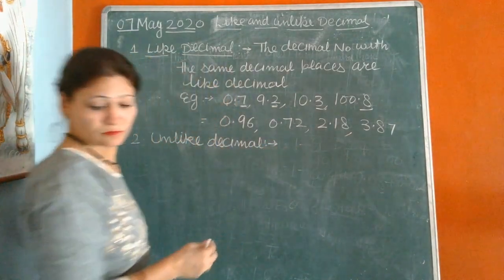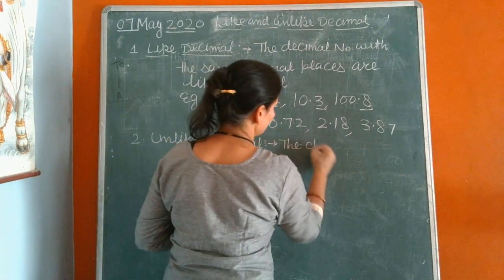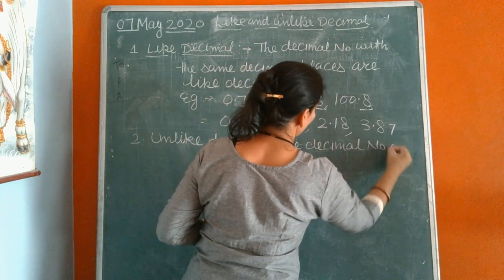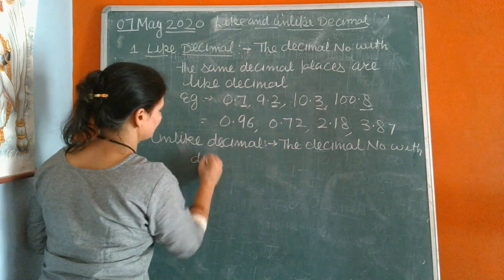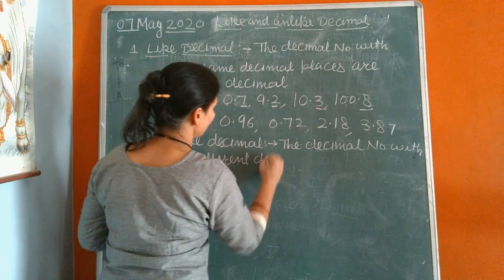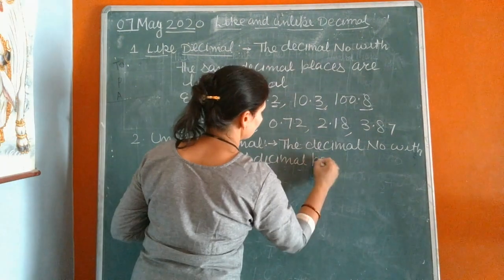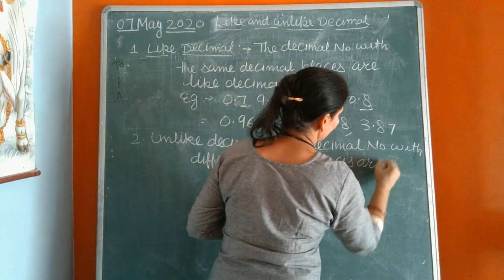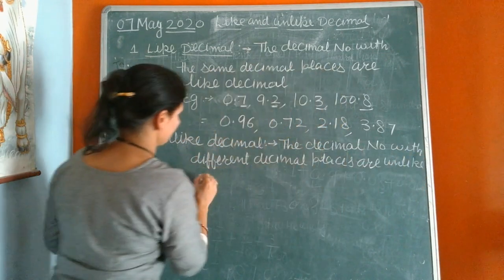All the decimal numbers with different decimal places are unlike decimals.